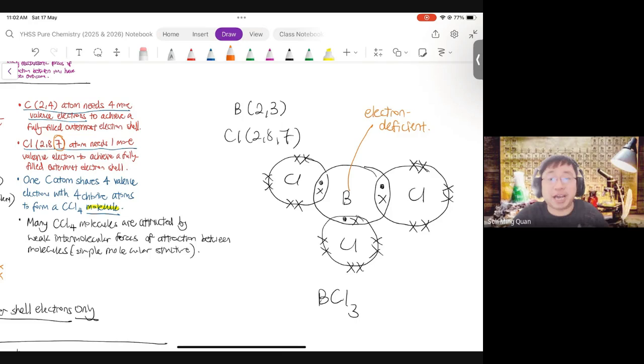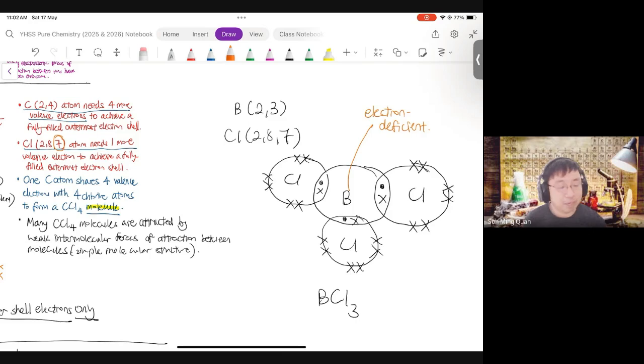So boron in BCl3 could get more electrons from somewhere else, but that somewhere else is part 2 of the story. It needs to react with something to get more electrons. But if I'm just looking at BCl3, that's it. That's the max it could do.